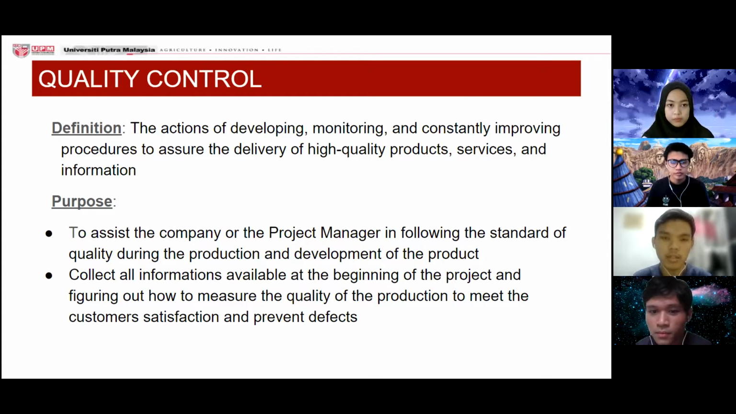The first part is quality control. Quality control can be defined as the actions of developing, monitoring, and constantly improving procedures to assure the delivery of high quality products, services, and information. The purpose of quality control is to assist the company in following the standard of quality during the production and development, and to collect all information available at the beginning of the project to meet customer satisfaction and prevent defects.